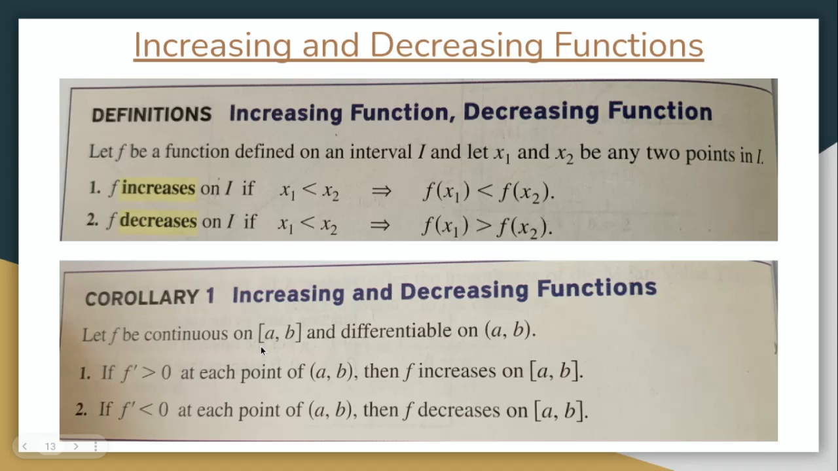This is another theorem. If the function is continuous and differentiable on the interval, if the derivative is always greater than 0, then the function's increasing on the interval. That's pretty self-explanatory, right? If the slope is greater than 0 always, then of course it's going to be increasing. If the slope is less than 0 always, of course it's going to be decreasing on that interval.